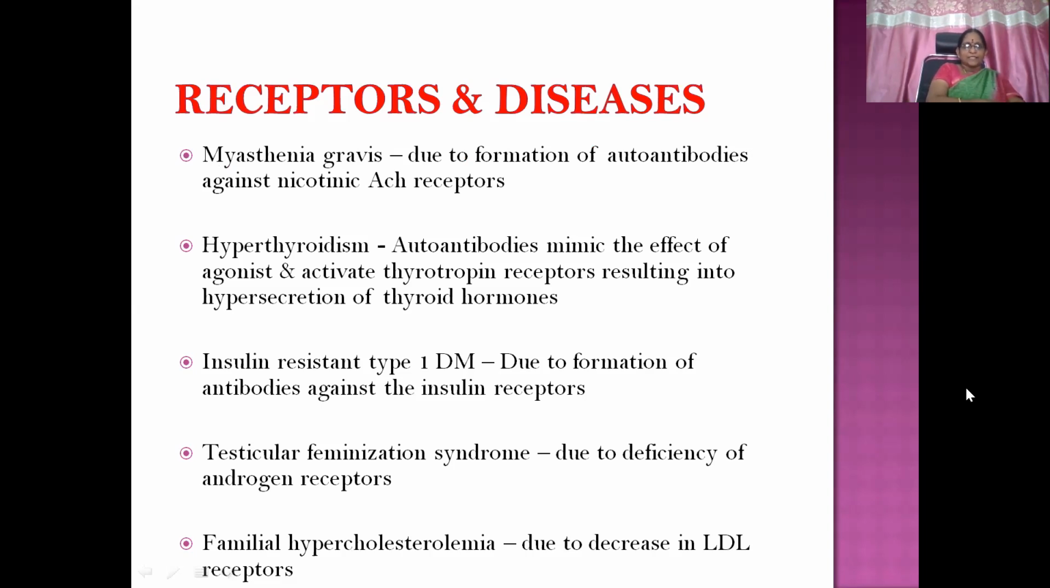Receptors and diseases. Myasthenia gravis is due to formation of autoantibodies against nicotinic acetylcholine receptors. Hyperthyroidism is due to autoantibodies mimicking the effect of an agonist and activating thyrotropin receptors, resulting in hypersecretion of thyroid hormones. Similarly, insulin-resistant diabetes mellitus is due to antibodies against insulin receptors, and testicular feminization syndrome is due to deficiency of androgen receptors. The reason is either receptor deficiency, overproduction, or antibody production. Familial hypercholesterolemia is due to a decrease in LDL receptors.